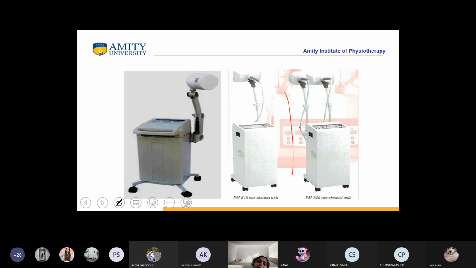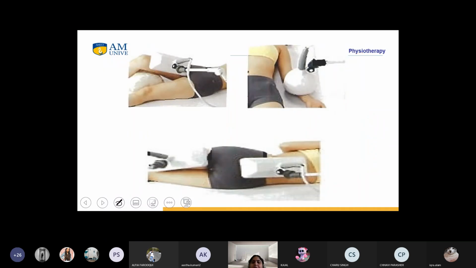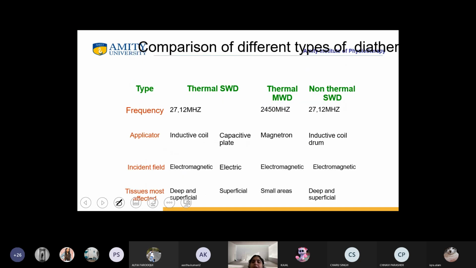Nowadays they are coming with dual directors, both attached through the coaxial cable, having both the circular as well as the rectangular directors. Okay, so these are the various positions in which the MWD is being placed.